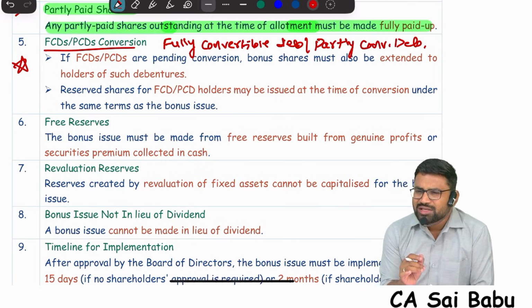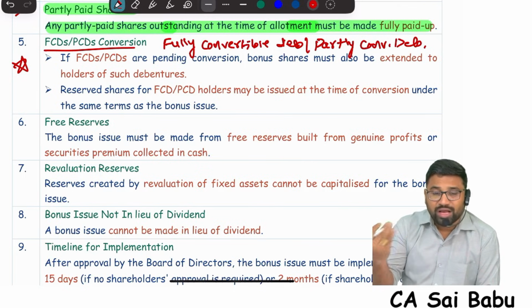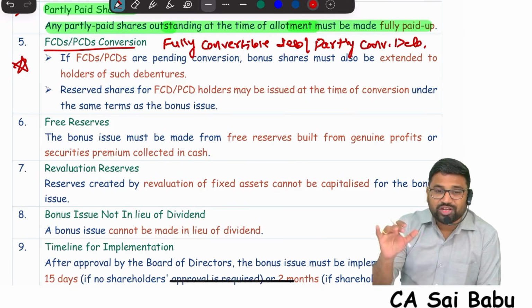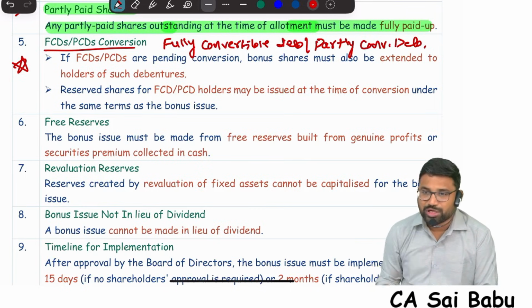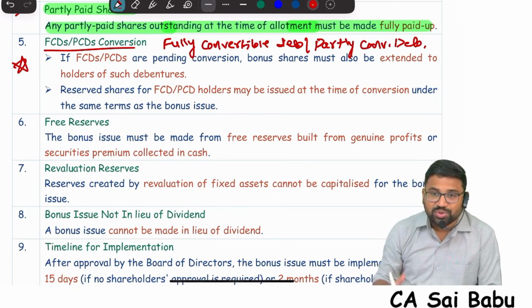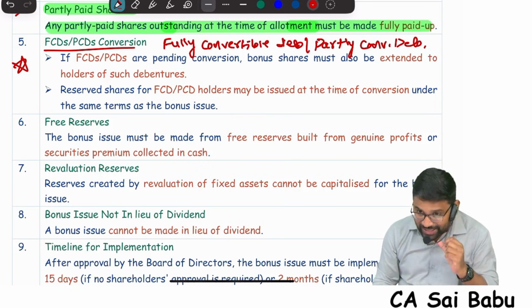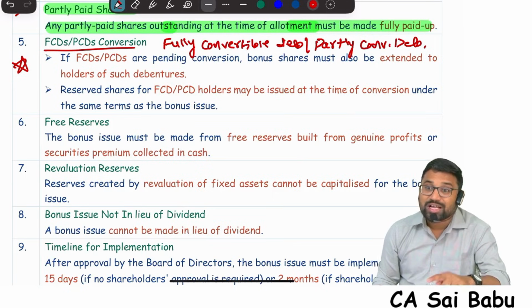First of all, what is fully convertible debenture? See, when a company is issuing debentures, if the option is given to the debenture holders that if you want, you can convert the full amount into shares, that is called fully convertible debentures. Suppose the company has given an option that only part of the amount will be converted into equity shares, that is called partly convertible debentures. See, like shares, company can issue debentures also. At the time of issue of debentures, company may provide an option to the debenture holder that if you want, you can convert this debenture amount into shares in future. Those are called convertible debentures.